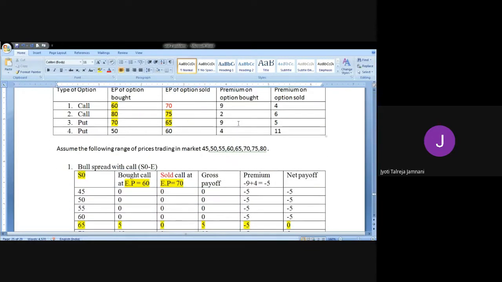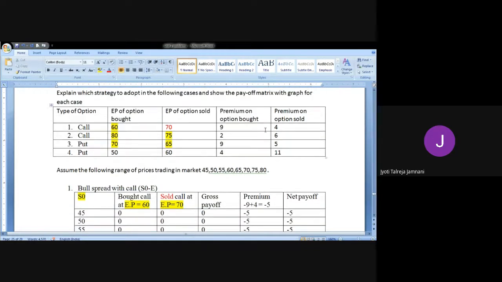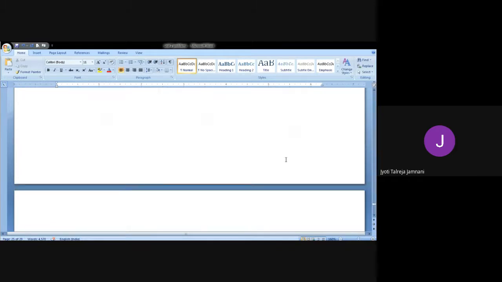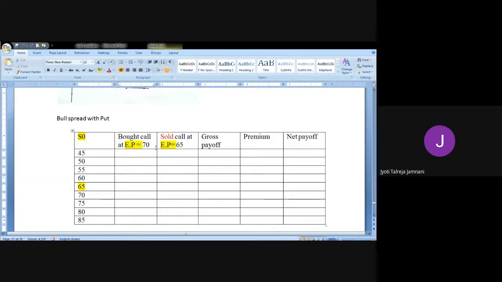So we have bought at 50, sold at 60. Premium is minus 4 plus 11. Whatever you bought, you're paying 4 rupees and you're receiving 11 rupees. Bought at 50, sold at 60. Premium, you pay 4 rupees for option bought and receive 11 rupees for option sold. So minus 4 plus 11 equals 7. So your premium will be 7 in all the cases.